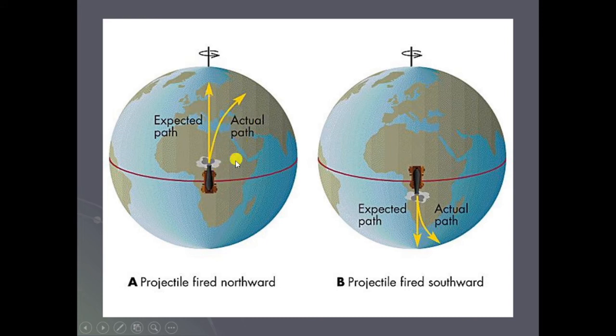That is, the actual path will be in this direction. Let us say the same projectile is fired southward. What happens? The expected path is the straight line, but it is deflecting to the right. That is the actual path.